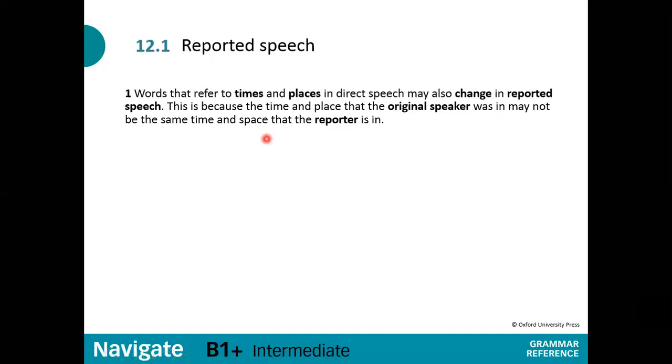So it says times and places in direct speech may also be changed in reported speech. Why? Because when the original speaker said that sentence, it may be in the past already, or maybe the place is changed. That's why, because of the difference of time and place, you use other words for time and place in reported speech.